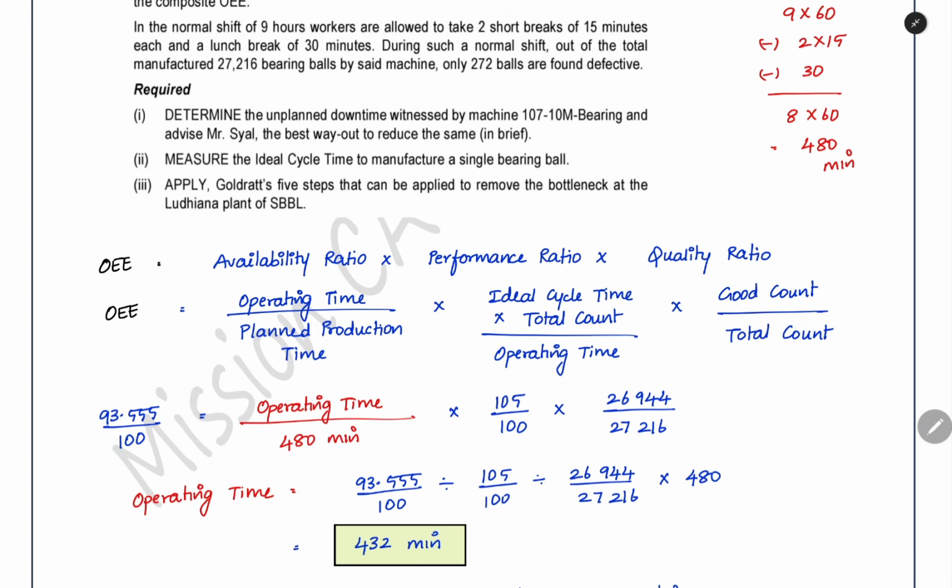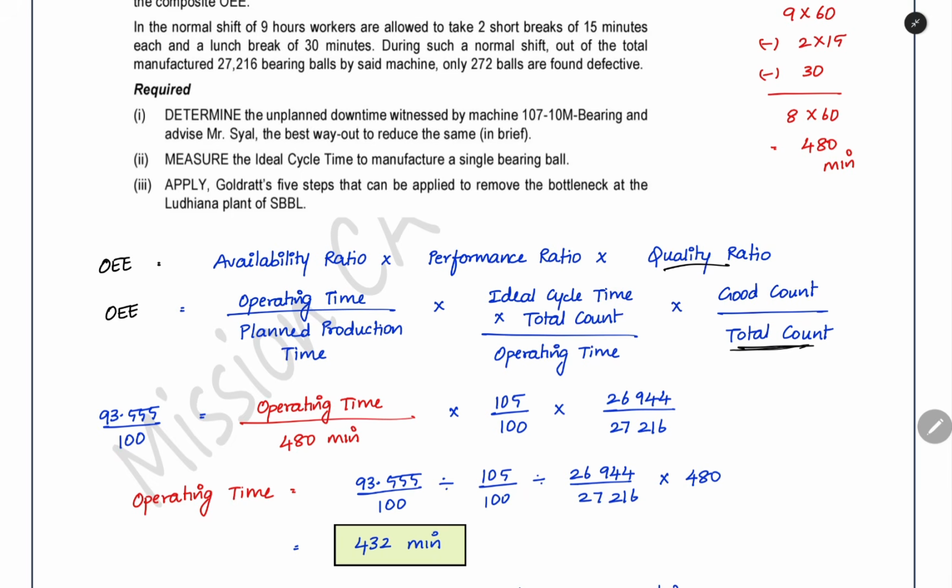In performance ratio, what they tell is how efficiently the machine is performing. This is similar to the labor efficiency ratio, standard hours by actual hours. We take the standard time for producing the components divided by the actual time taken for producing the components. Now quality ratio, we will see the quality of the products manufactured.